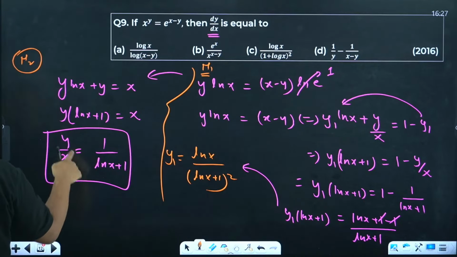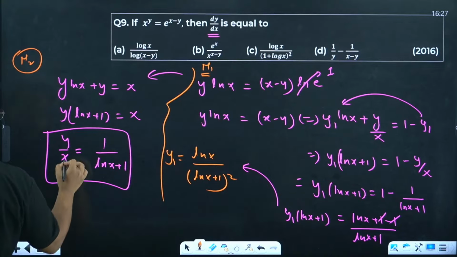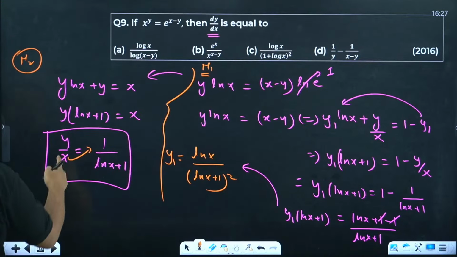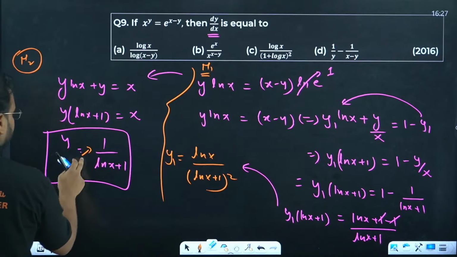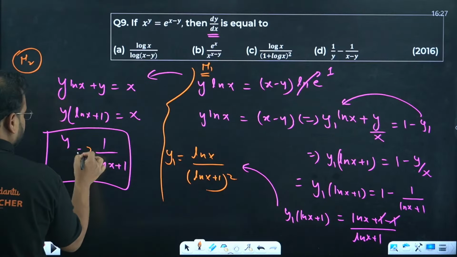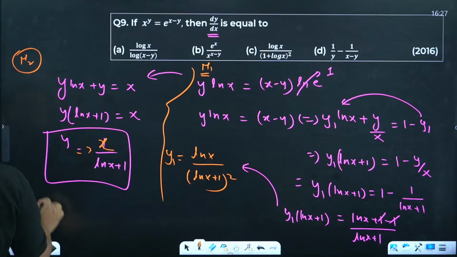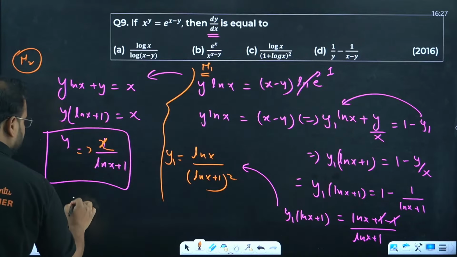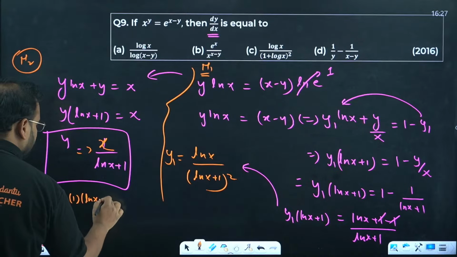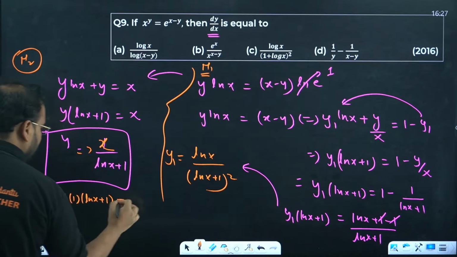In this, differentiate over here itself. Bring x on this side. You get y equal to x upon ln x plus 1. So differentiate it. You get dy by dx equals x derivative is 1, keep ln x plus 1 as it is, now differentiate ln x plus 1 keeping x as it is.